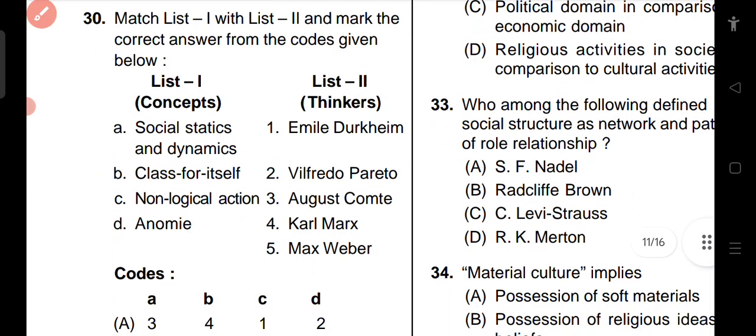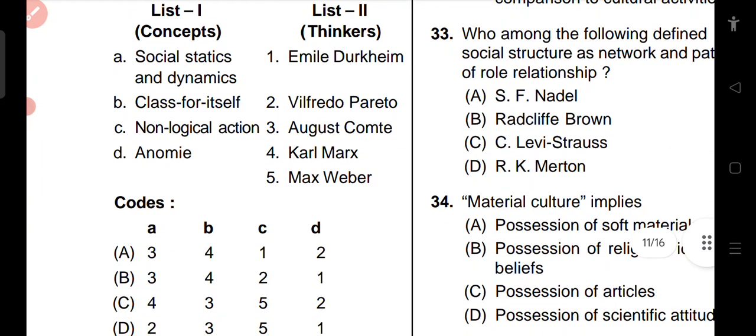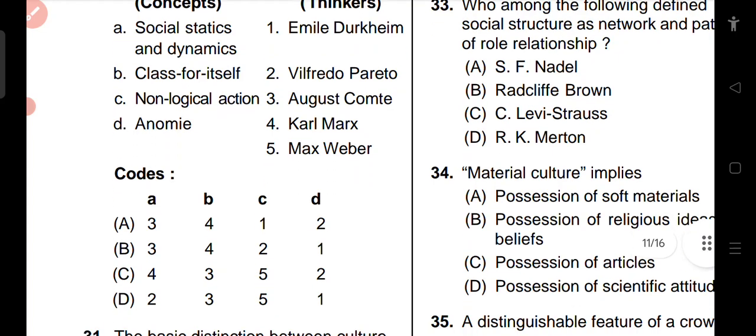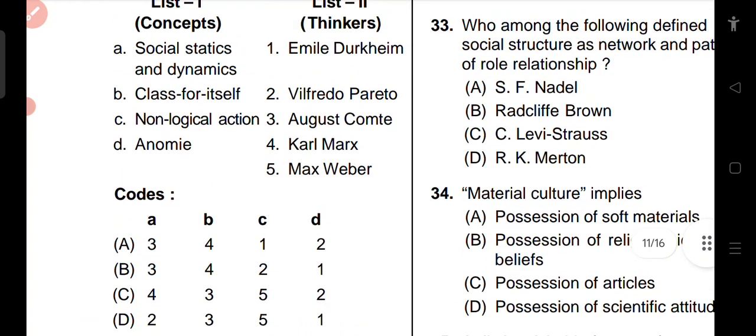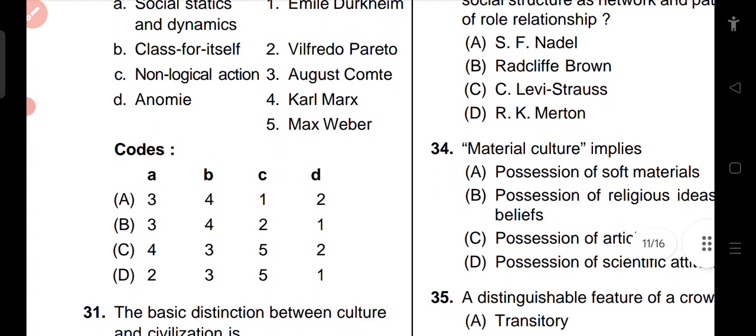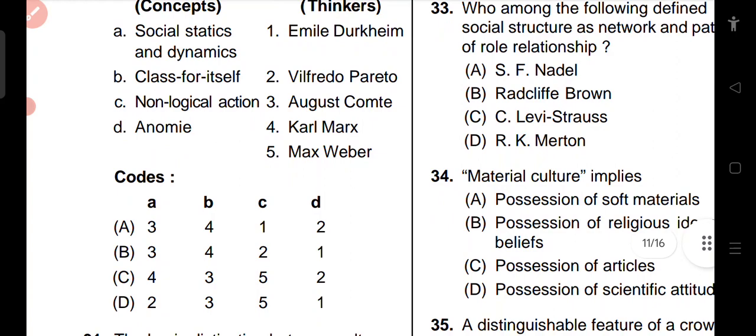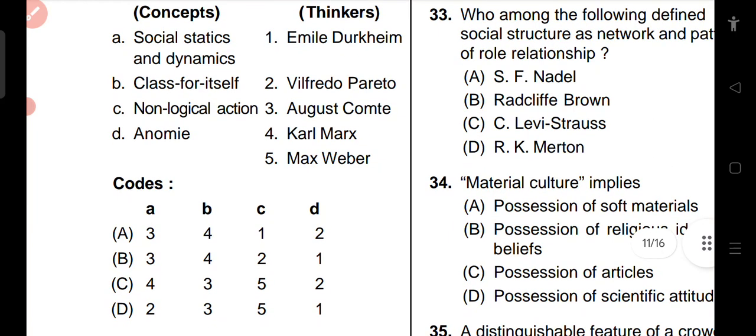Question number 30 is matching concepts with their thinkers: social statics and dynamics, classification, non-logical action, anomie. Emile Durkheim, Vilfredo Pareto, Auguste Comte, Karl Marx, Max Weber. Social statics and dynamics is a concept given by Auguste Comte, which is equal to 3 and comes in two options. Classification by Karl Marx is equal to 4. Non-logical action is by Vilfredo Pareto. So option B is our answer. We got our answer. And anomie is by Emile Durkheim.